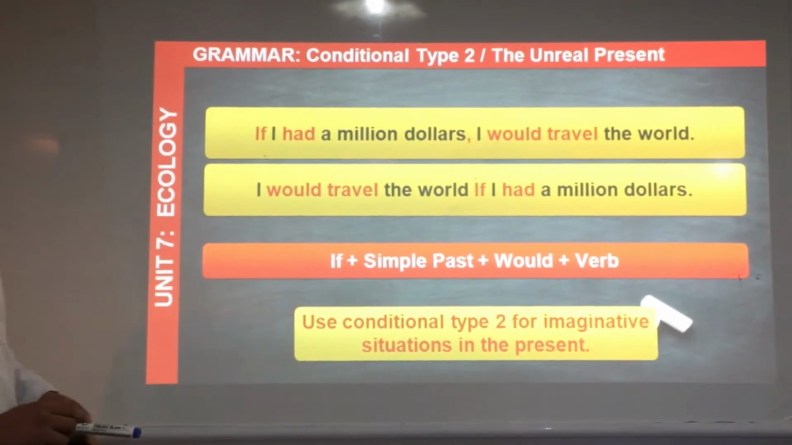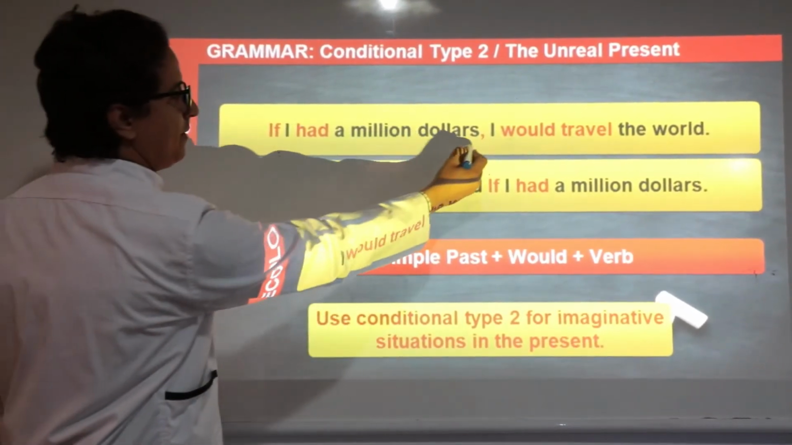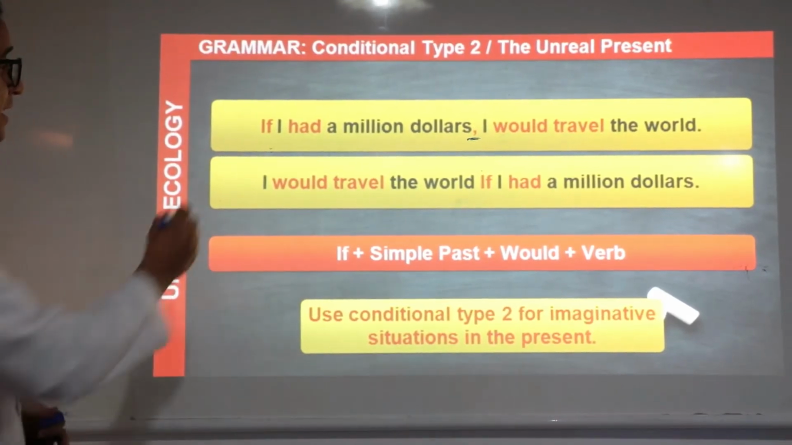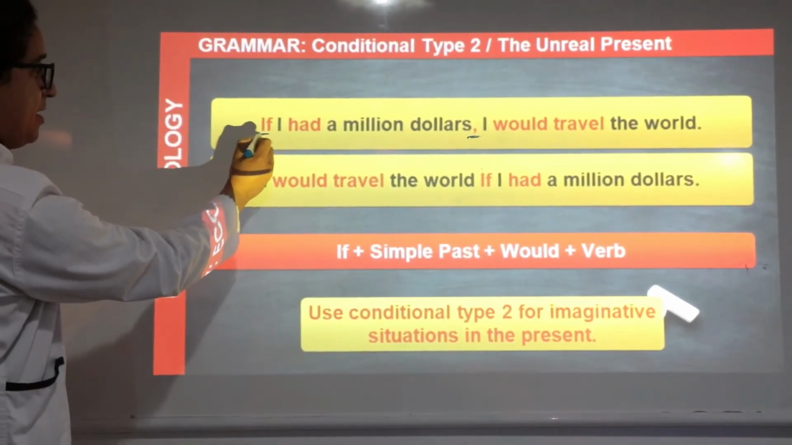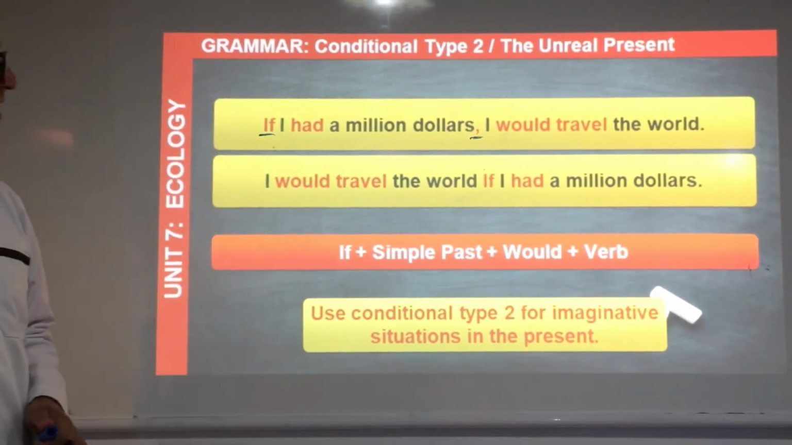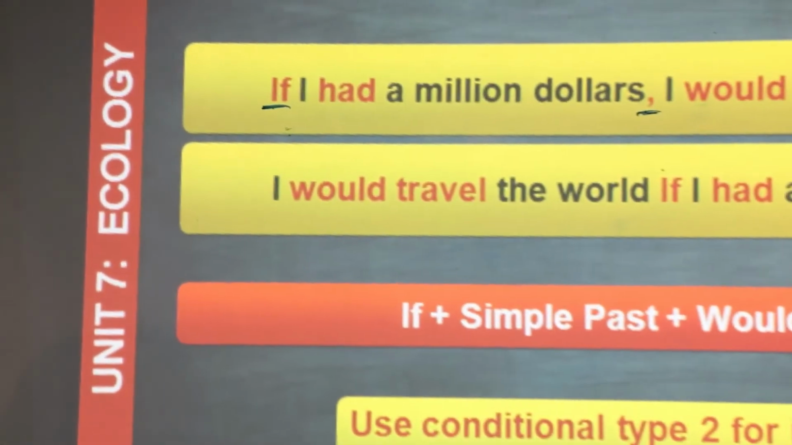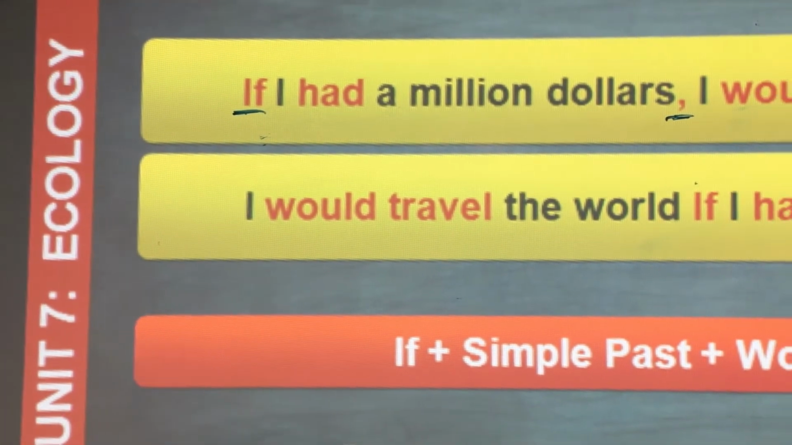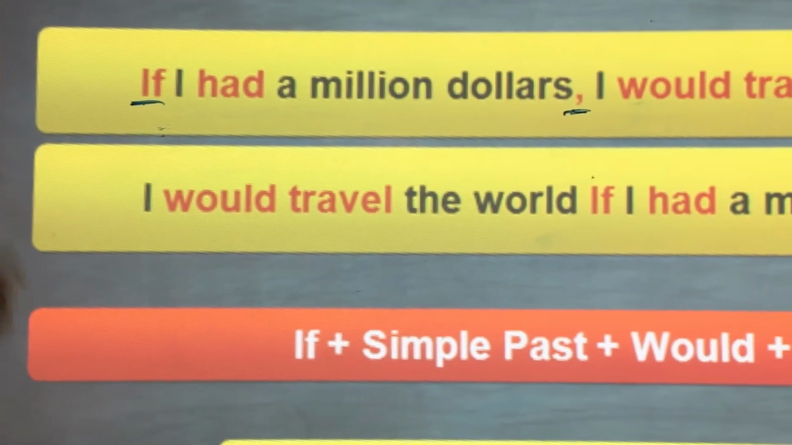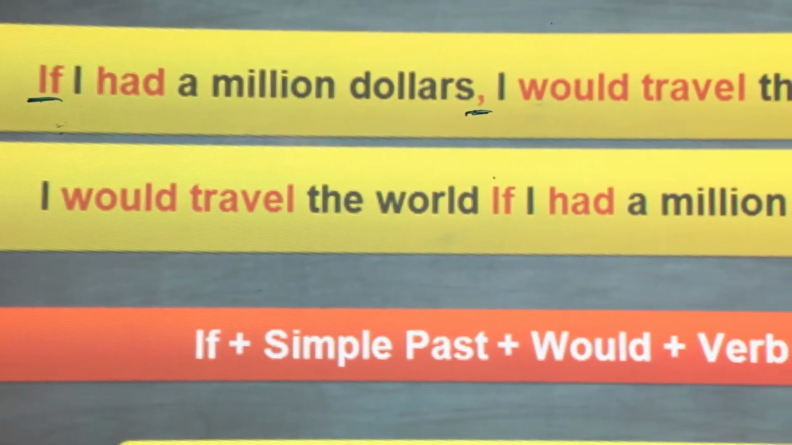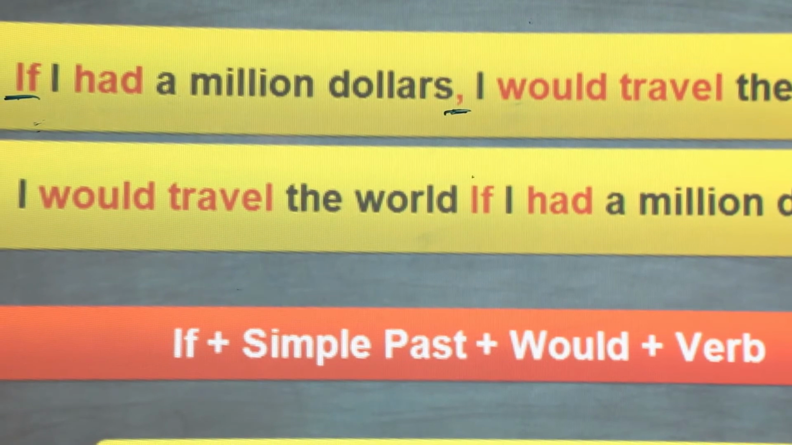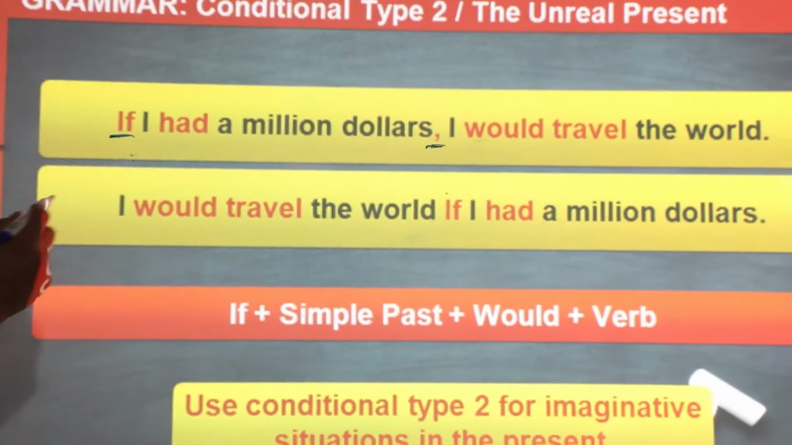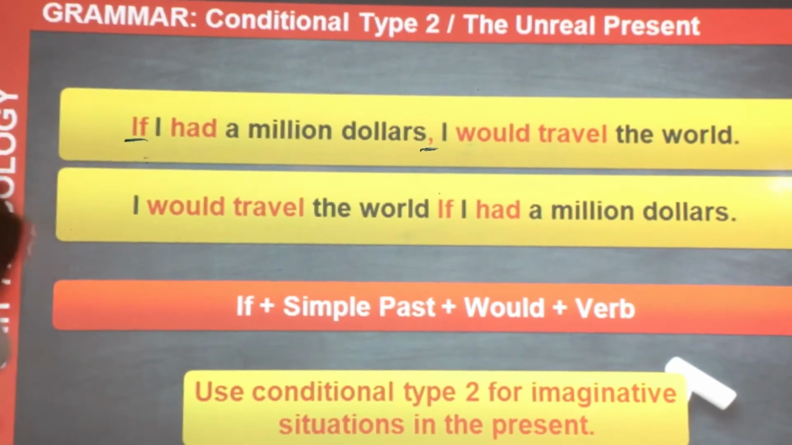Let's look at this example. If I had $1 million, comma, I would travel the world. Look at this one: if I had, it's the simple past of the verb have. If I had $1 million, I would travel the world. Let's move to the second way of saying the same thing: I would travel the world if I had $1 million. What do you notice, guys? What is the difference between this sentence and this one?